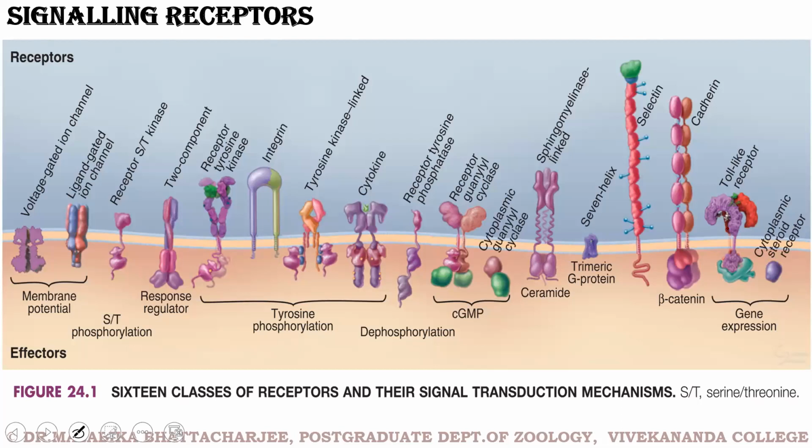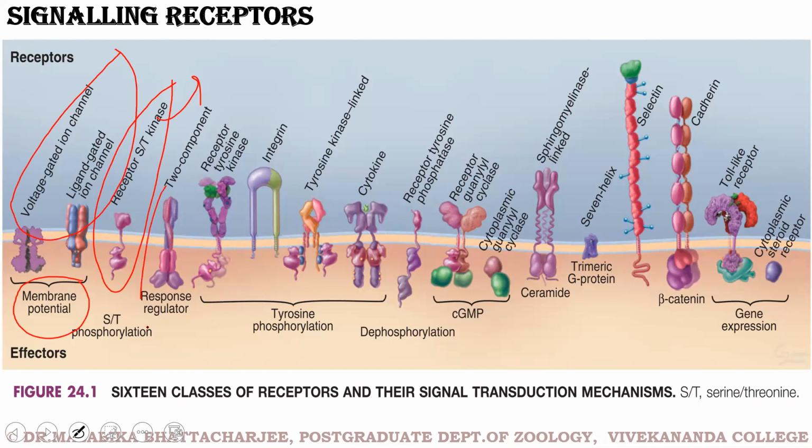These are some more pictures of some receptors. This is a more detailed picture. So you can have membrane potential controlling receptors, the voltage gated ion channel, the ligand gated ion channel. Then you can have the receptor serine threonine kinase. By the name kinase, you can understand these receptors basically function by addition of phosphates to their substrates.